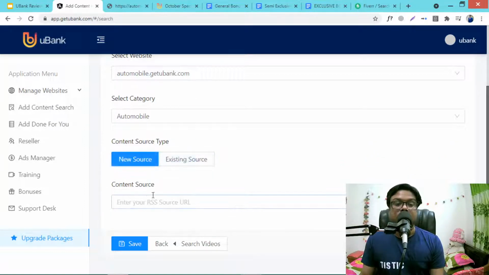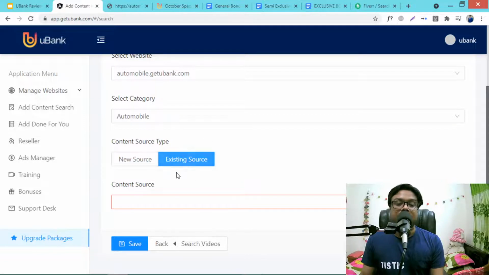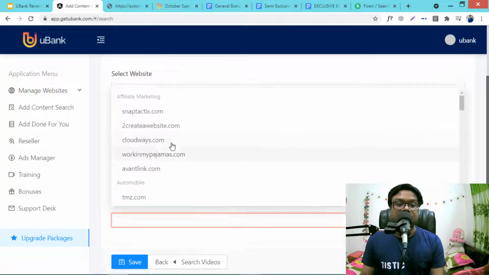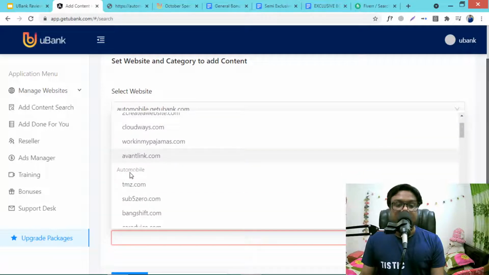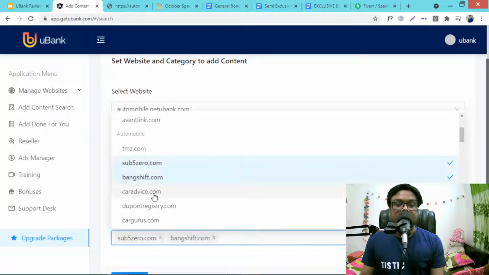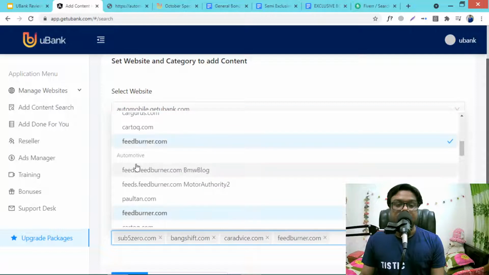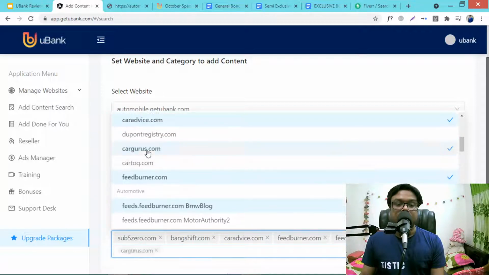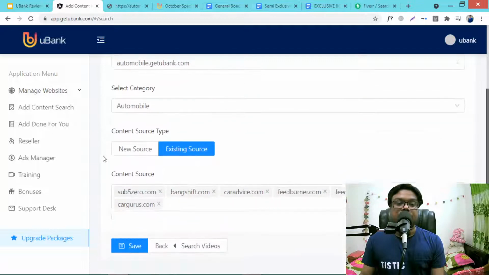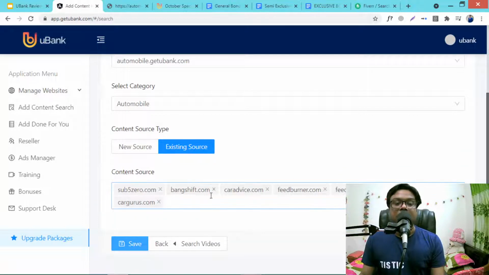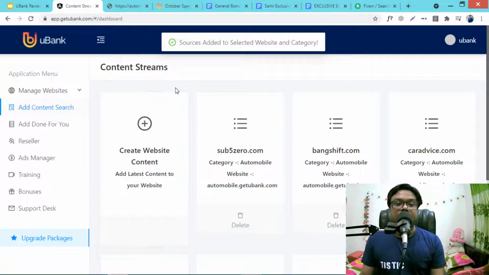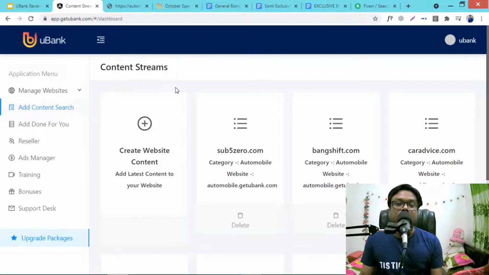This is new source. For the new source, you need to give the RSS URL or RSS feed for any of your chosen websites if you have. Or for this, I am selecting the existing system. This is affiliate marketing under automobile. Select. So now just click save. In this way, the website will create an automatic, unique, SEO friendly, self-updating content website automatically.